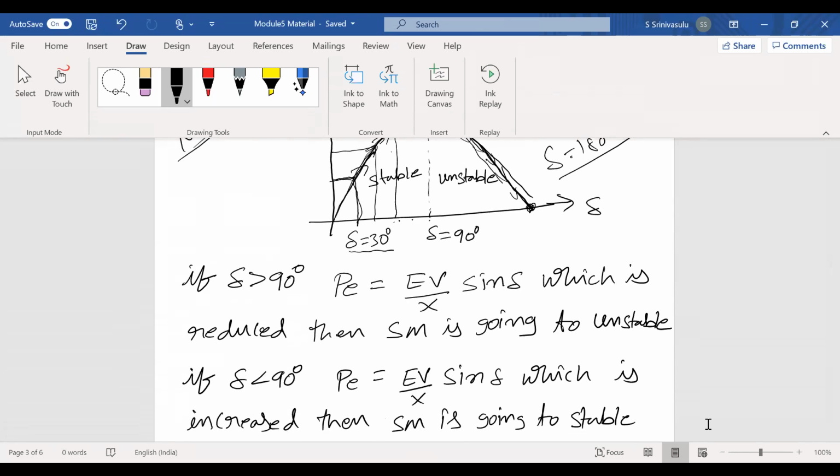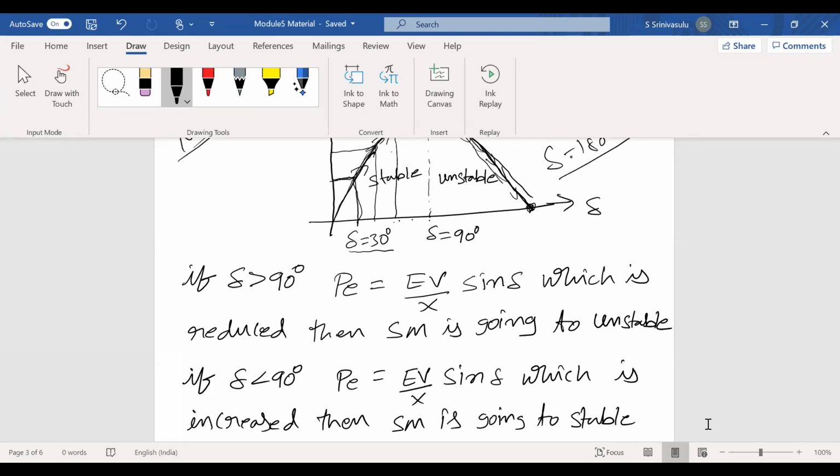Simply we say, sir, why are you studying this much, why does the system go to the unstable region? An induction motor can run at any speed. If it runs above synchronous speed, it acts as a generator, and below synchronous speed it acts as a motor. But in the case of a synchronous motor or synchronous generator, the speed should always be maintained equal to synchronous speed. The operation is possible only at synchronous speed.